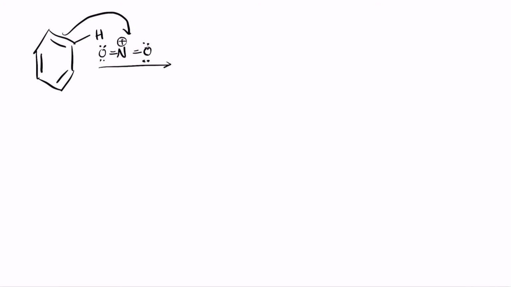So notice that this is the one that attacks and this is the one that loses the electron pair, which means that this becomes positively charged. So you have a structure where you have a positive charge on here and a hydrogen with nitrogen double bonded to two oxygens.